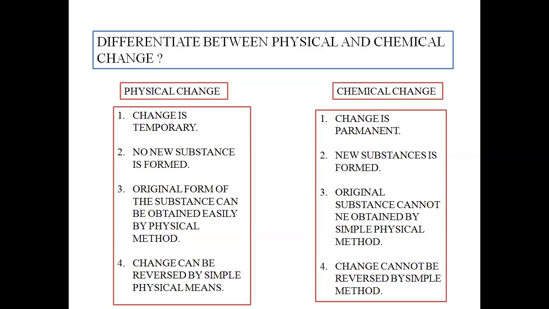For example, when the paper is burned, it gives ashes. But if we try to get back the paper again, we will not get it back because the change cannot be done with the help of simple physical means, like simply changing the pressure or the temperature.